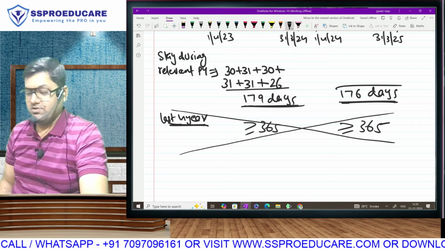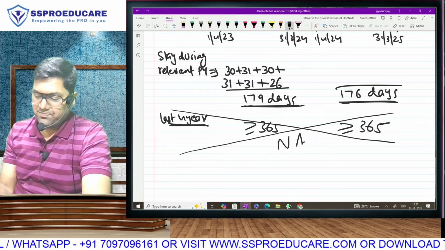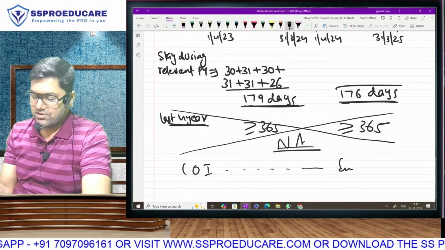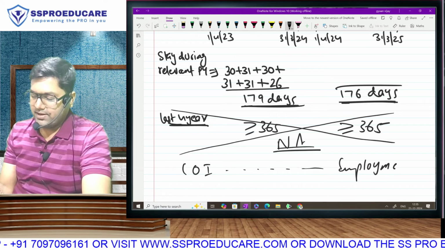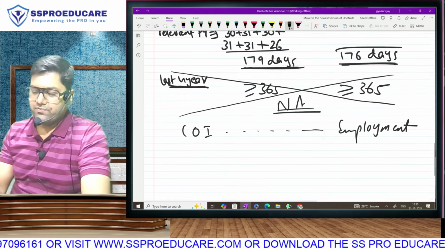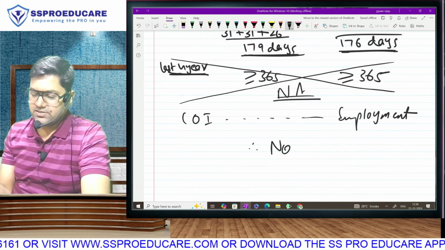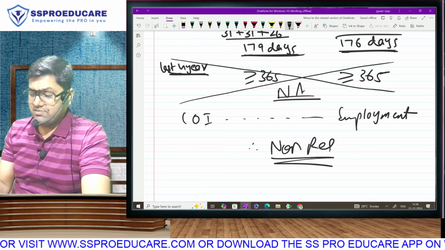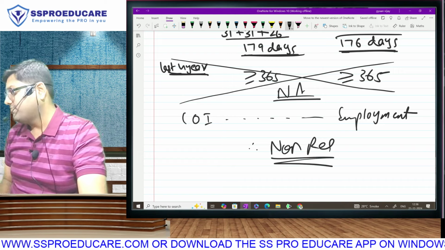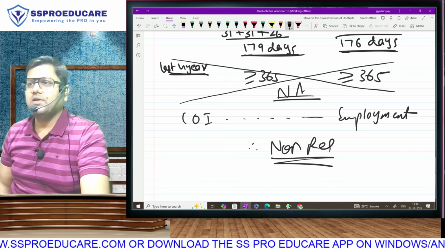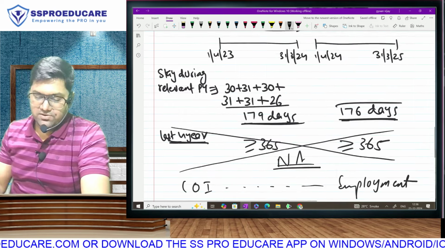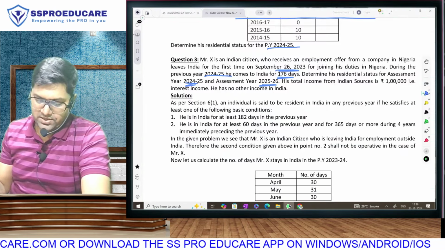63, 65 is not applicable. Citizen of India who is going outside for the purpose of employment, and therefore the only condition applicable is, and therefore 182 not fulfilled. This assessee, he could have become resident under deemed residence, but that is 1 lakh only. That has to be more than 15 lakh. This is non-resident. Understood? Understood what the question did with you? Fantastic. Let's go ahead. Next.